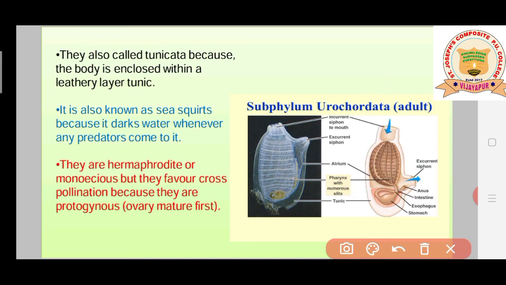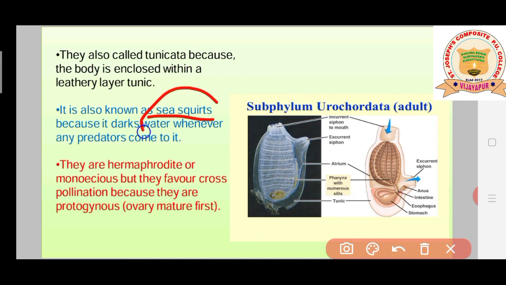Now, one more important character, students. It is also known as sea squirts. What is this sea squirts? Usually, these animals want to be protected from predators, so they darken their surroundings. Whenever they release some chemical or substance from their body, the surrounding becomes completely dark. That's the reason predators are not able to come and attack these organisms. So they can protect themselves from the predators.